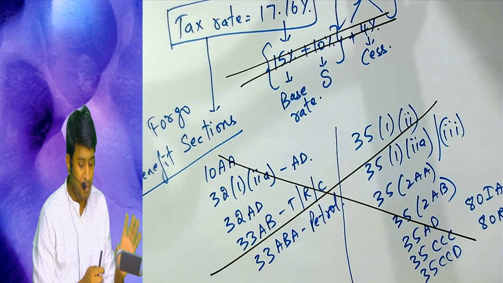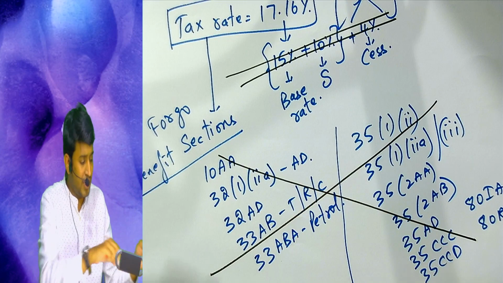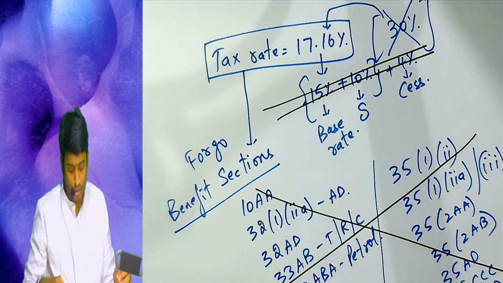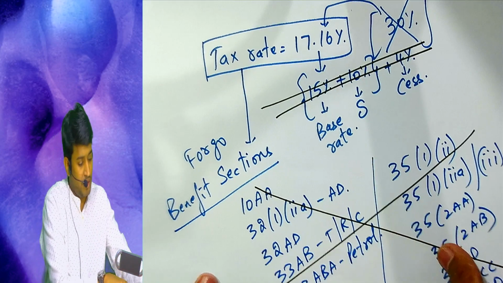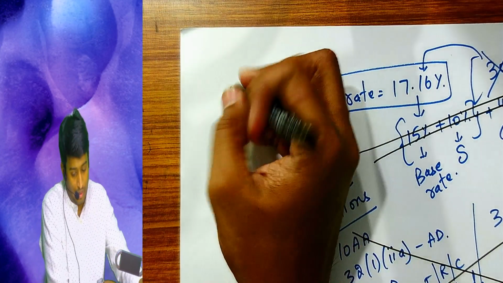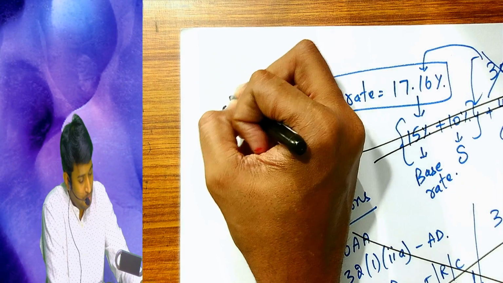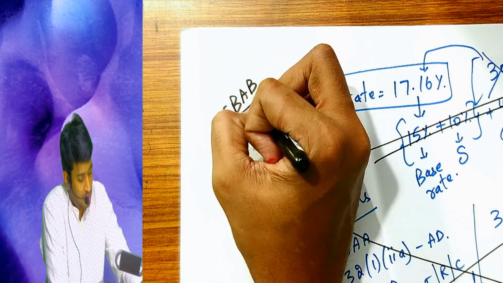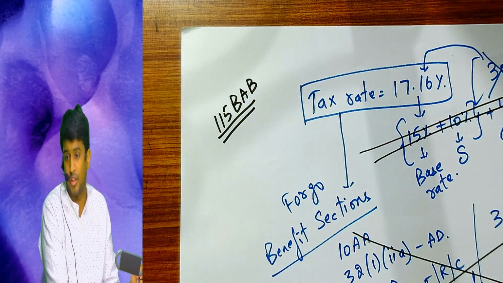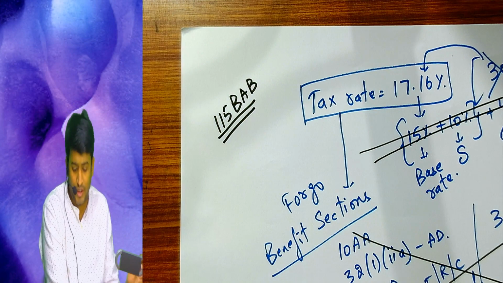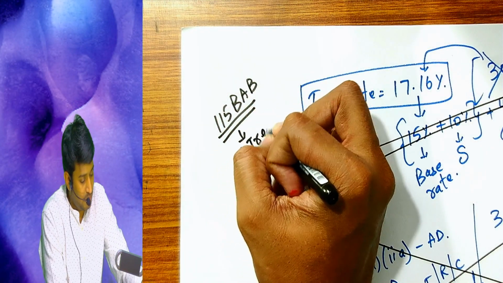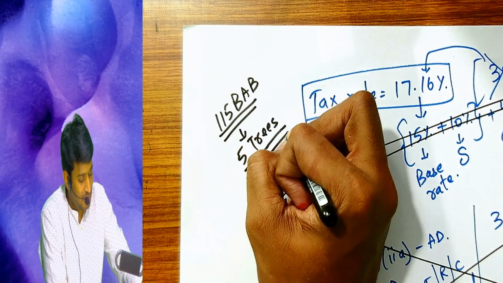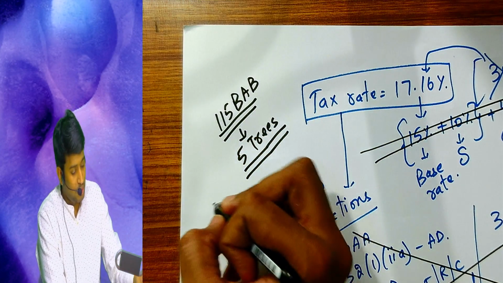Now what I expect you to do is, come to 115 BAB in your notes. Either you have written or printed. I guess there are 5 trees to that section. You read the first one.